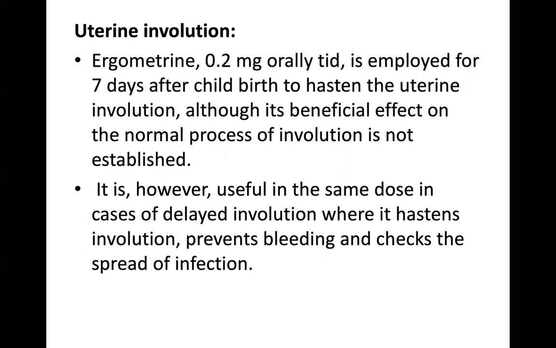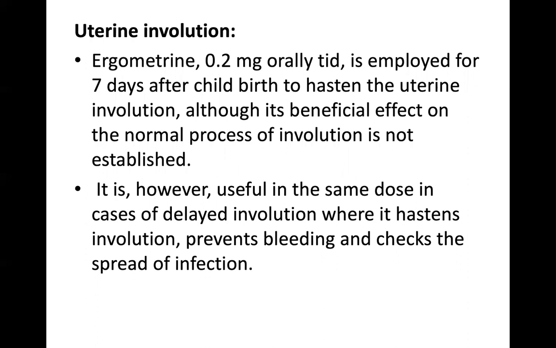What is uterine involution? There are certain changes in the uterus after a woman becomes pregnant. After the delivery, the uterus should come back to its normal place and become normal.